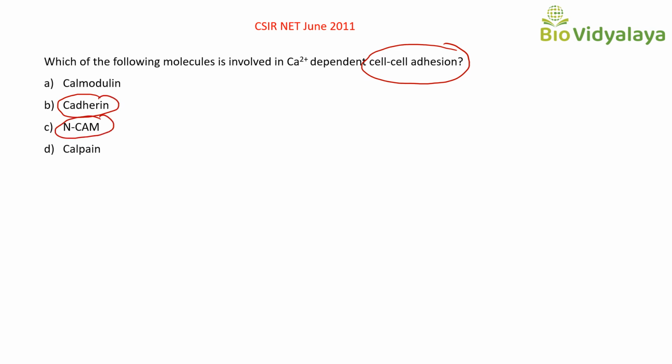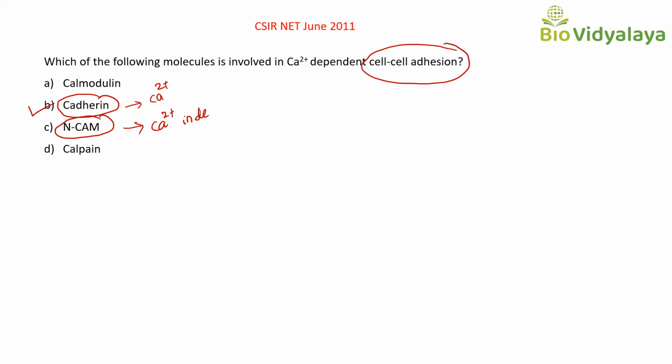Among these, which are calcium dependent? Yes, cadherin is calcium dependent, and NCAM is calcium independent. NCAM is coming under immunoglobulin like superfamily and they are calcium independent. So our answer is option B, cadherin.